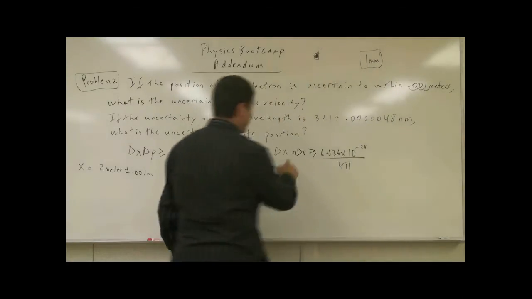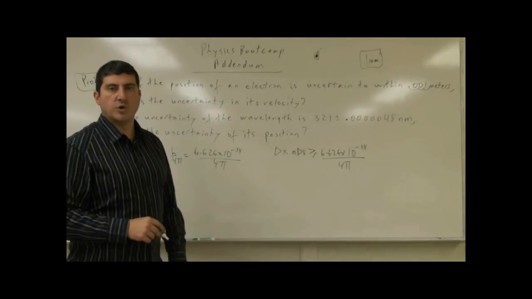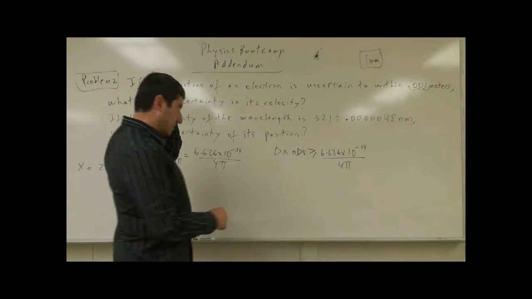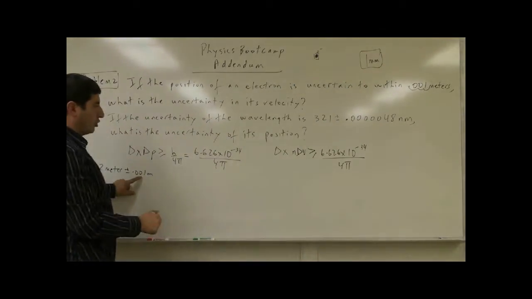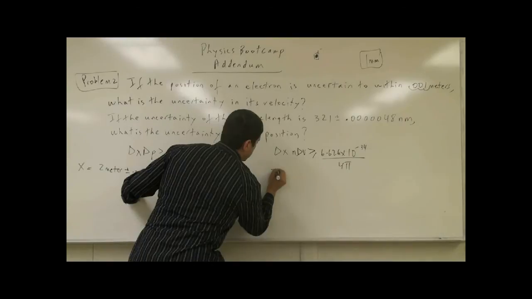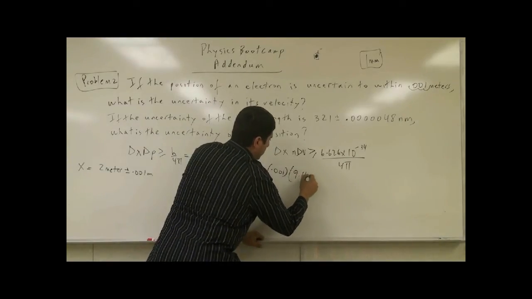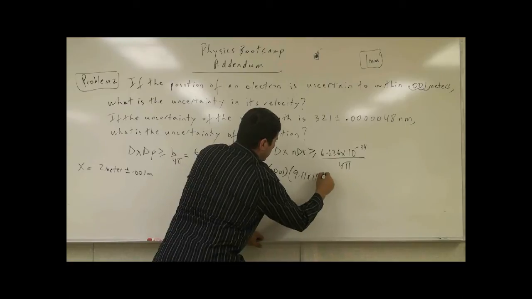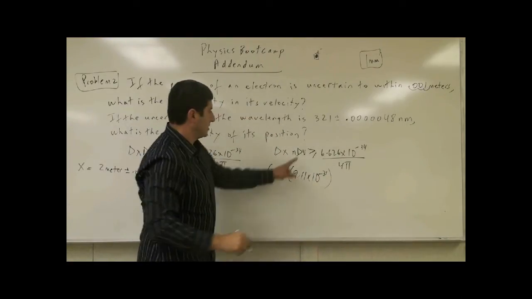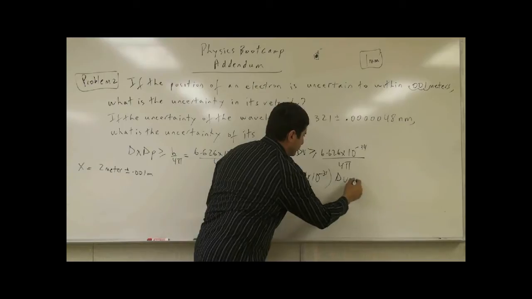The mass of the electron is 9.11 times 10 to the minus 31. So the delta x is already 0.001. The mass of the electron, 9.11 times 10 to the minus 31 kilogram.